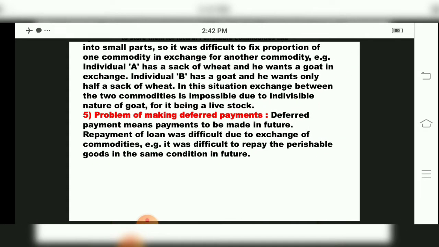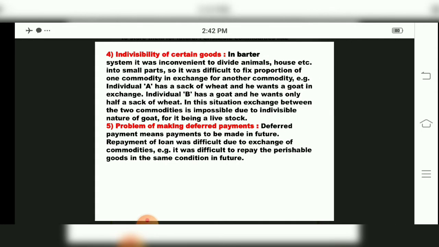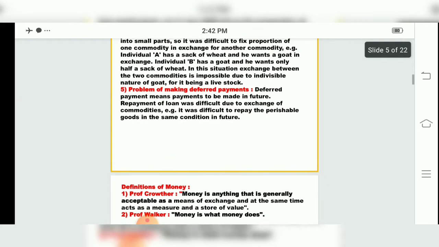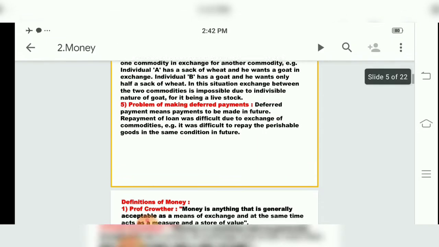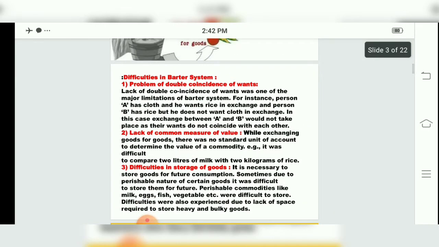Or say, for example, cattle also. If I take cattle from my neighbor or my friend, say the cattle was young at that time, a buffalo for example, that buffalo will not be in the same condition after 5 to 10 years if I return it. It will get old. So this was the difficulty regarding barter system, children.